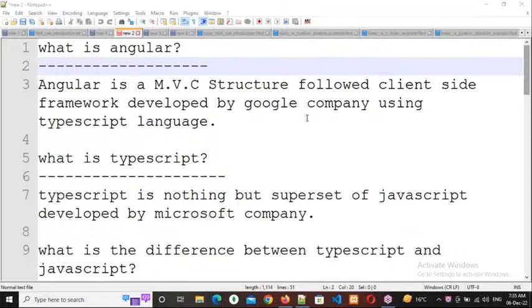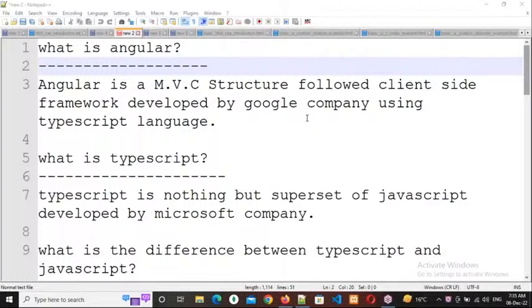Then which company developed this? Google. There is a company called Google, which is a very big company. That company developed this Angular framework using the TypeScript language. What we need to understand is that every framework is developed using some language only. So what is the difference between a language and a framework? Very simple. I discussed the three points.